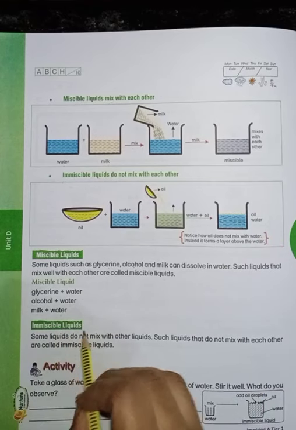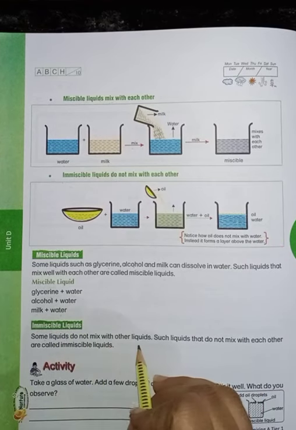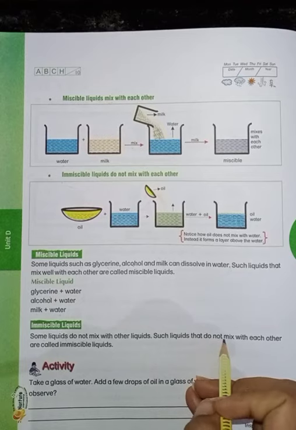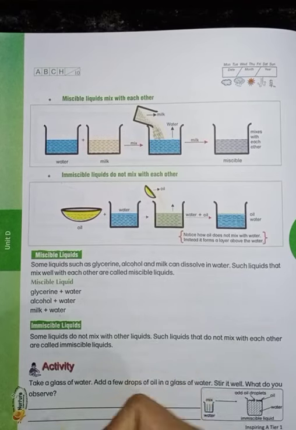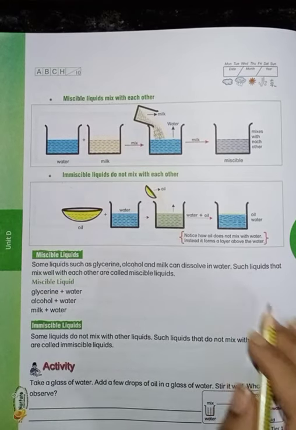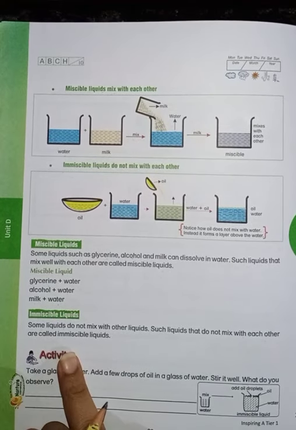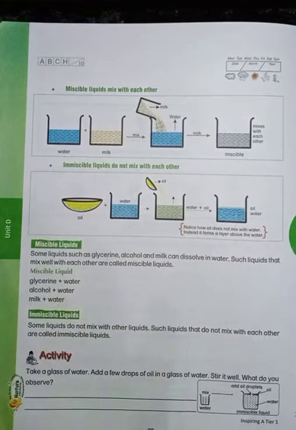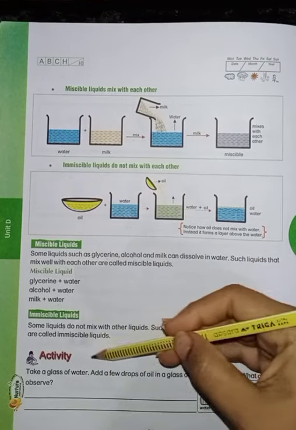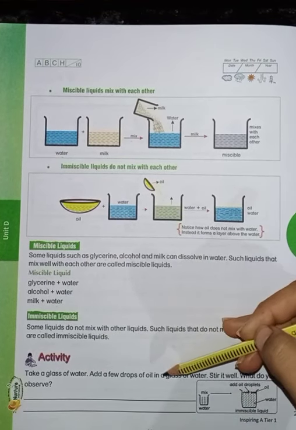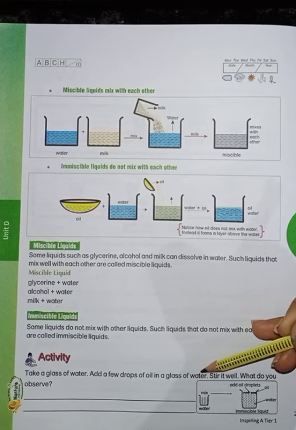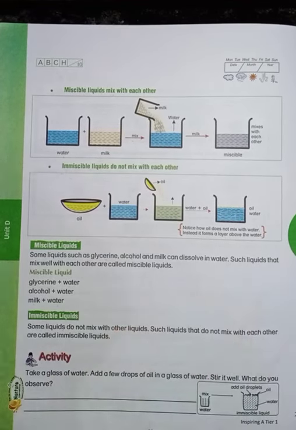For immiscible liquids, some liquids do not mix with other liquids. Liquids that do not mix with each other are known as immiscible liquids. For this, which example can we take? We can take oil. Take a glass of water, add a few drops of oil into that glass, and stir it well. What can we observe?